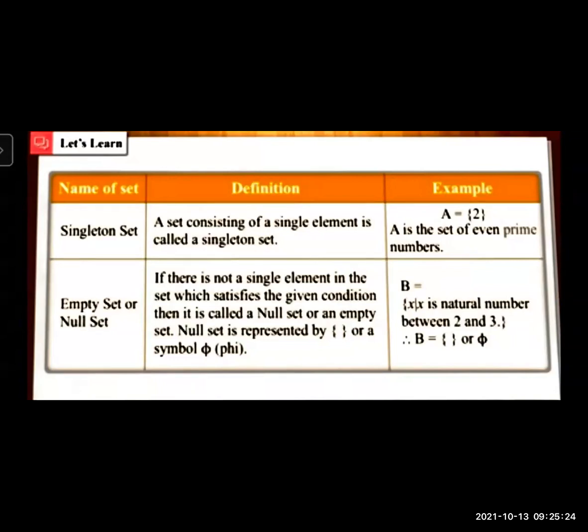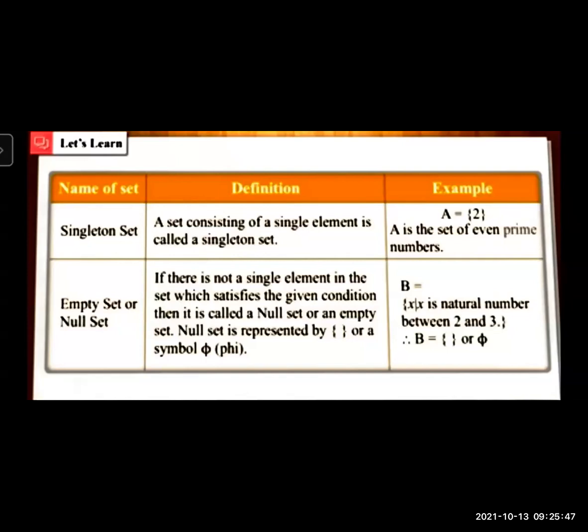Singleton set. What is a singleton set? The definition of a singleton set is a set consisting of a single element. A set that has only one element is called a singleton set. A = {2} is an example. A is the set of even prime numbers. The only even prime number is 2.